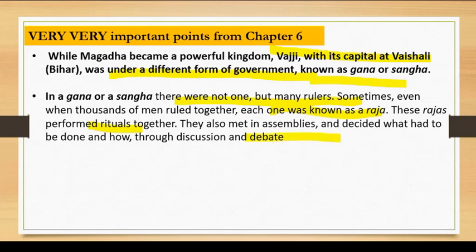Then they also met in assemblies and decided what they had to do, and they used to discuss and debate. So it was more like a republic or a democracy. The decisions were taken together. It was assembly rule, not autocratic rule, like various people were ruling.